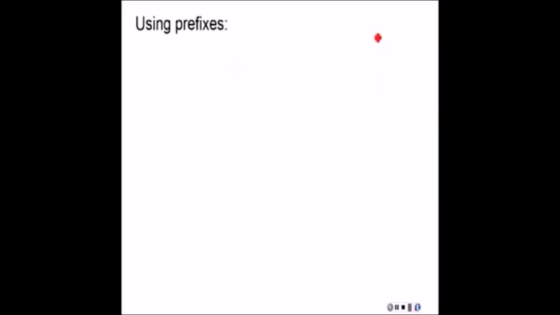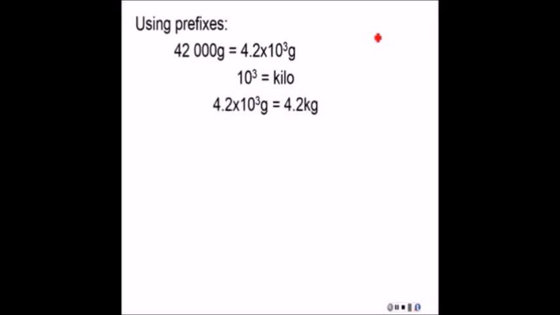Okay. Now using prefixes, I showed this on an earlier slide, but I just want to mention again. Let's say we have 42,000 grams. I can write that in scientific notation, 4.2 times 10 to the 3rd grams. And then because 10 to the 3rd equals kilo, I can write it as 4.2 kilograms.